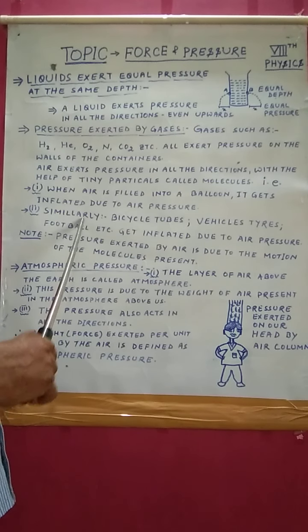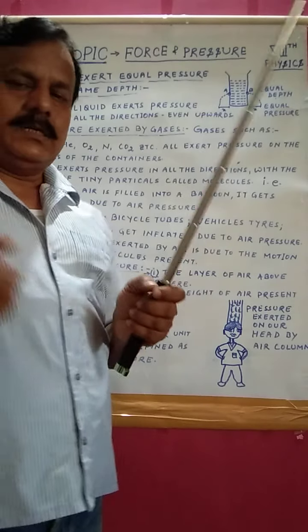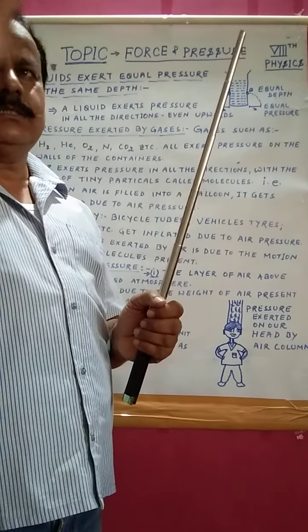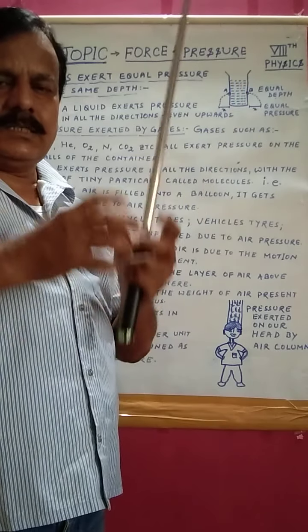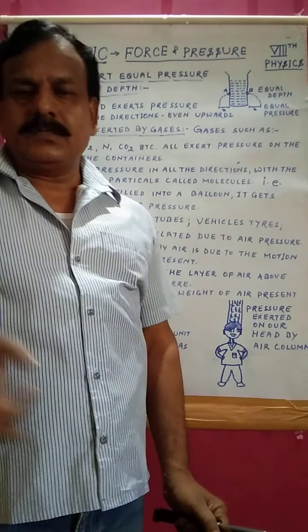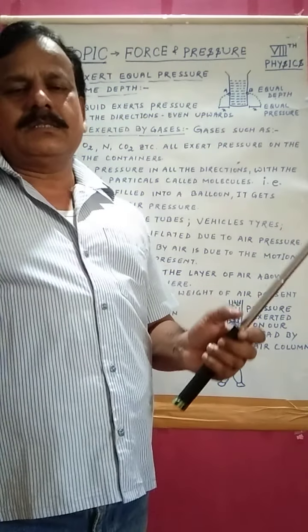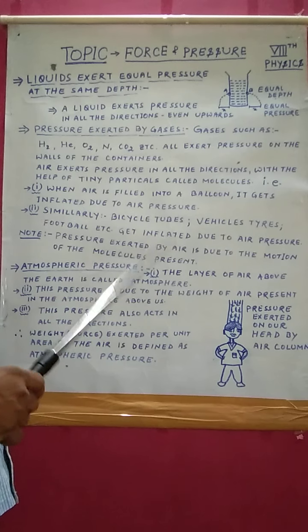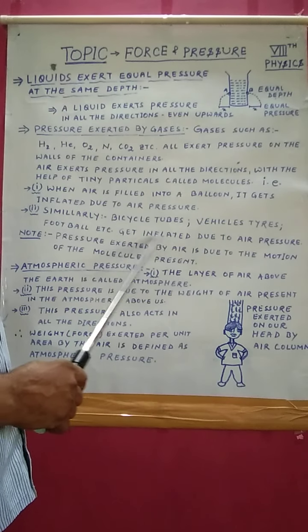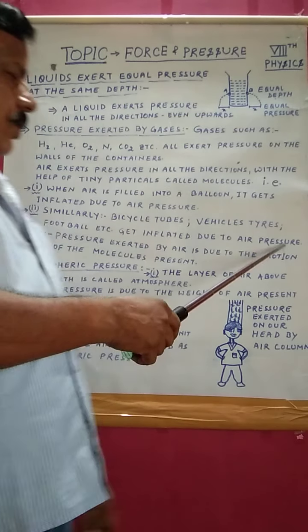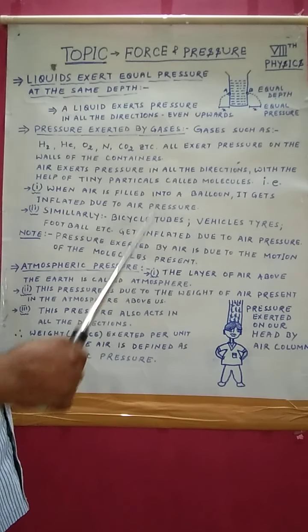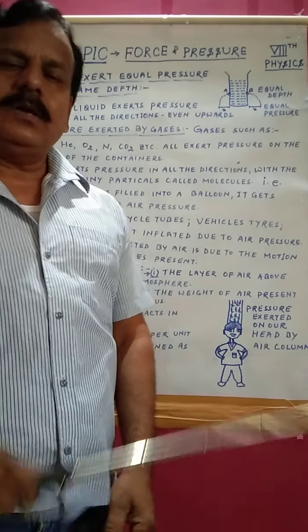Point number 2: similarly, bicycle tubes. You have seen bicycle tubes. At one point you are filling the air, but the complete bicycle tube gets inflated equally. Now vehicle tires, when air is filled, the vehicle tires get inflated. It is due to air pressure. Football you have used, etc., get inflated due to air pressure. All these, bicycle tubes, vehicle tires, football, balloon, get inflated due to air pressure.